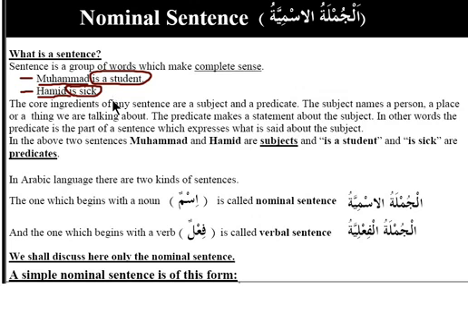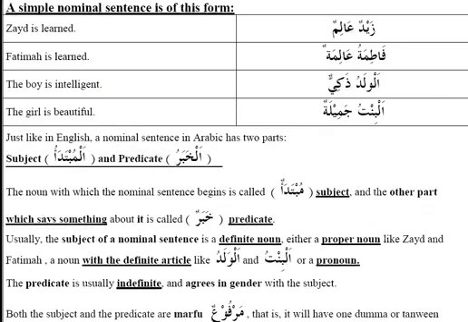So as you know, in Arabic we have two types of sentences. We have the nominal sentence, Al-Jumlatul Ismiyatu, and a verbal sentence, Al-Jumlatul Fi'liyatu. Medina Book 1 covers the nominal sentence, so this is what we will concentrate on. Al-Jumlatul Fi'liya, or the verbal sentence, will be covered in the following book. So let's go through the examples.